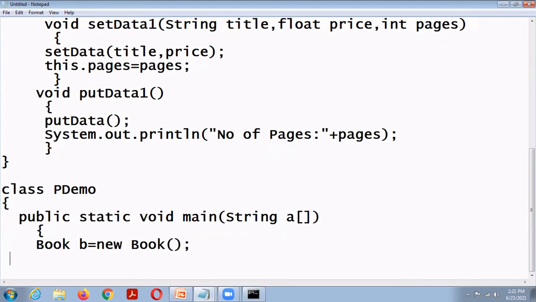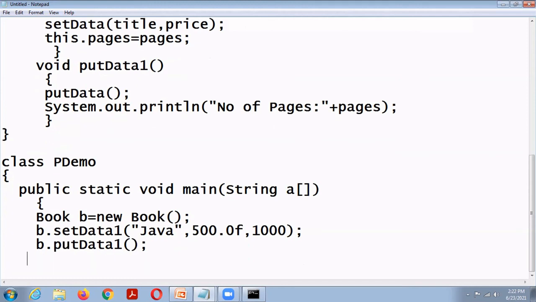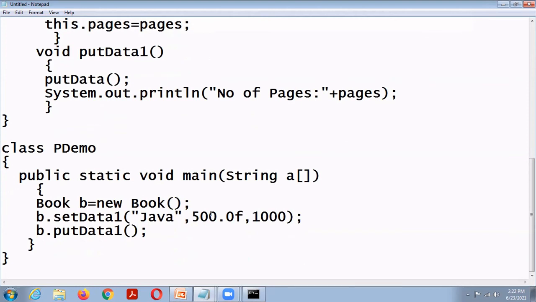So object creation. Okay. Then b.setData1, book name Java, price 500 float, number of pages 1000. Then b.putData.